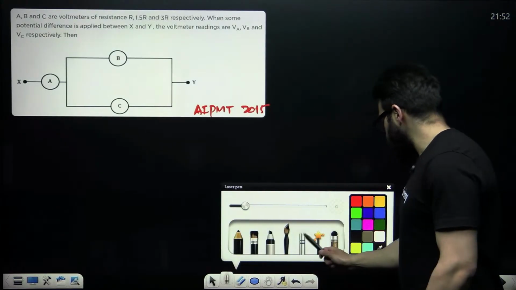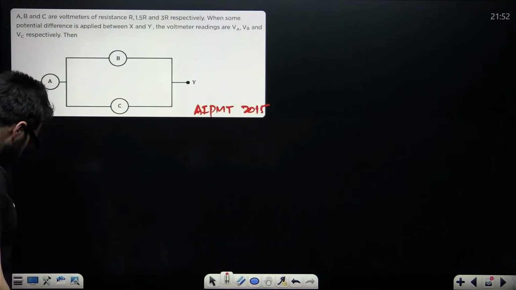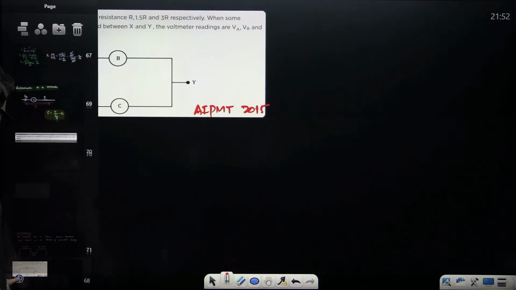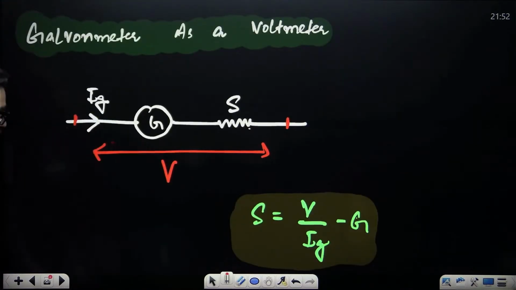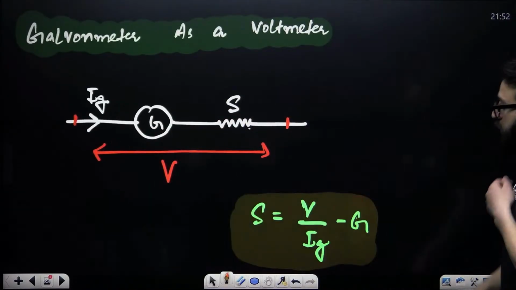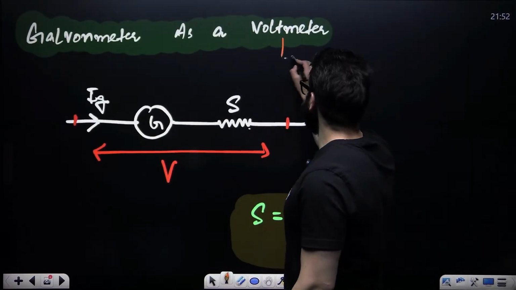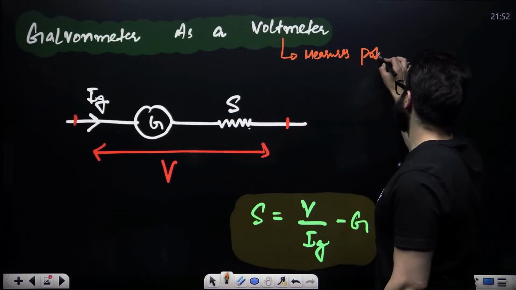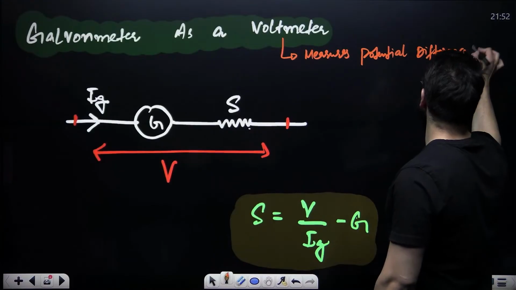Now see, take a look at this question. A, B, C are given as 3 voltmeters. First, let's understand the voltmeter. Conversion of galvanometer into a voltmeter. We say a voltmeter is a device which measures potential difference, or we say voltage.